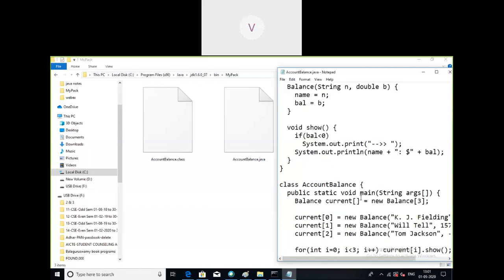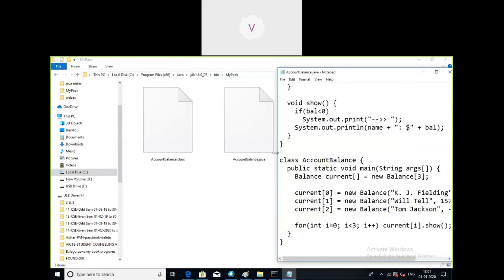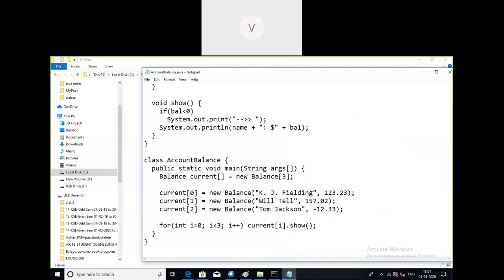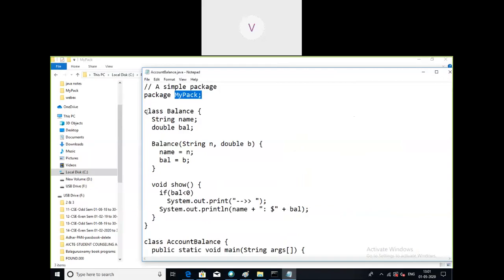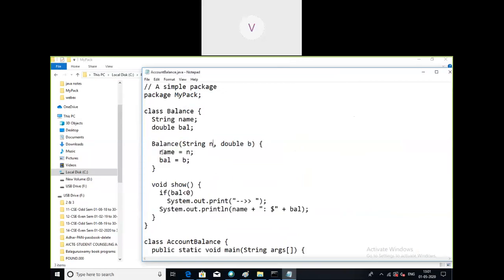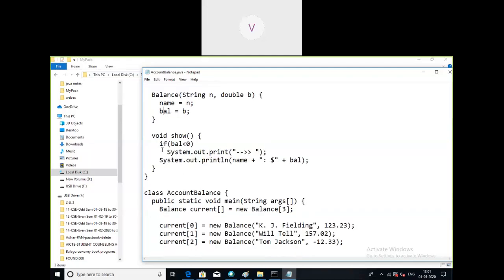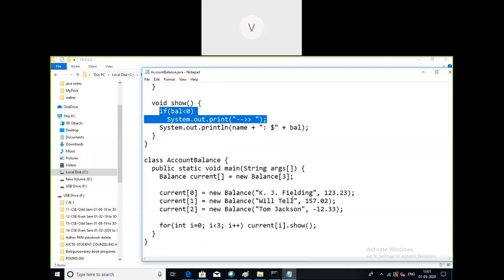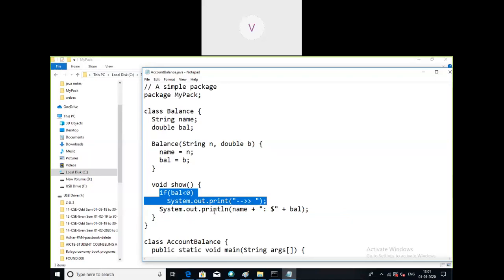Now the remaining part is a simple program. I'm just concentrating on the package part here. Class Balance has some set of statements: a Balance constructor, assigning the value of n to name and b to balance, and this is simply a statement. I think this is simple programming code. Again, I will not enter into that code. It's very simple, you can understand it. The main theme here is that we have to understand packages.